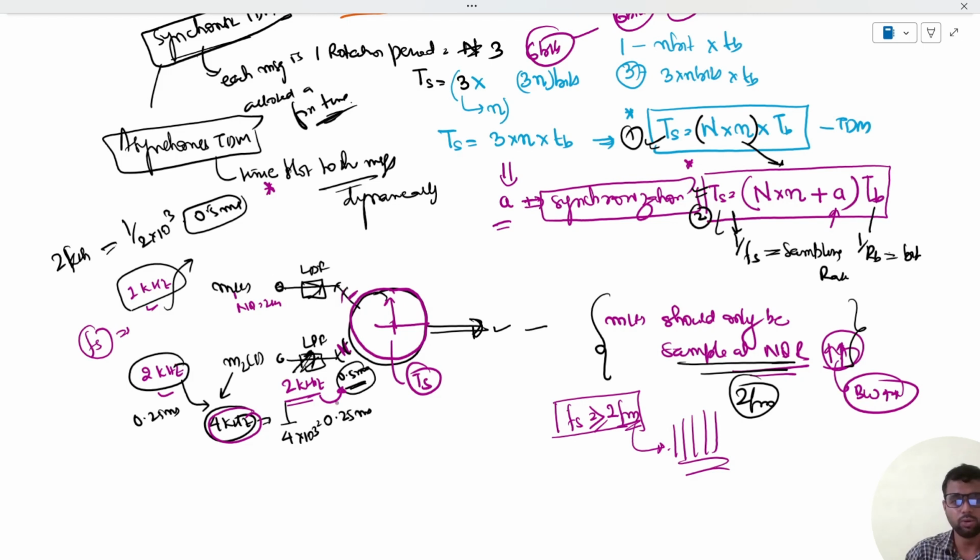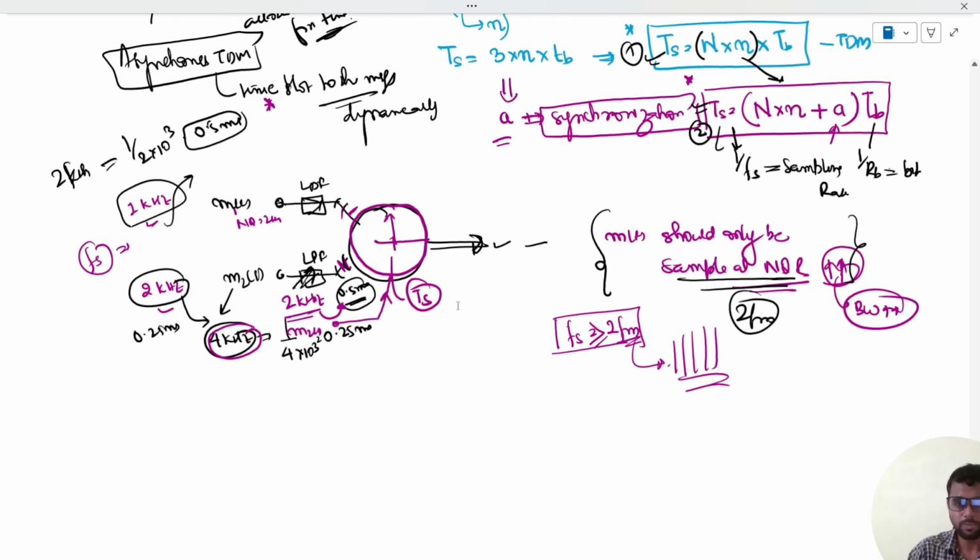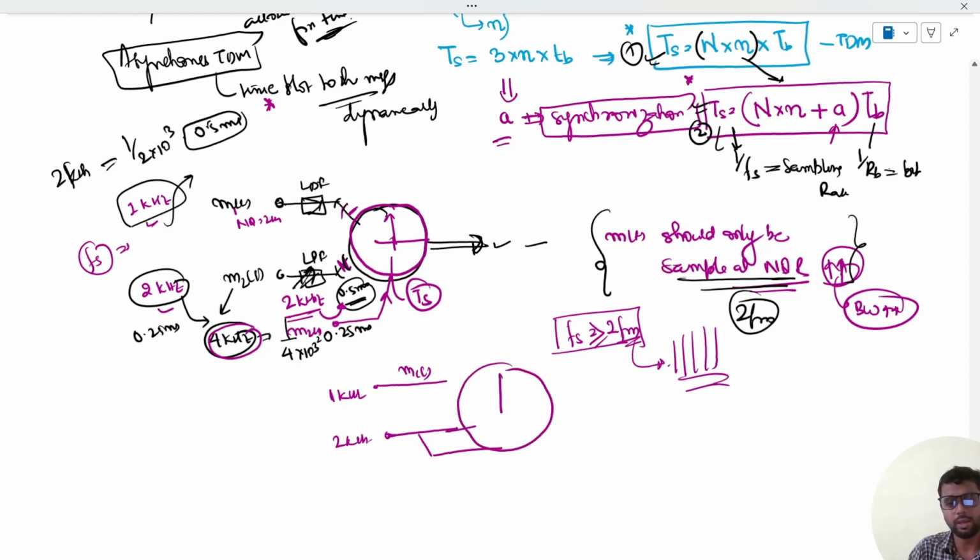So in that case, what we do is sample this twice. We will connect one message, this M2(t), twice. So suppose this is M1(t), which is at 1 kilohertz, and M2(t) is a 2 kilohertz message, so we will connect it 2 times. By connecting it twice, the message signal is now sampled at the minimum Nyquist rate, so that the bandwidth is also minimum.